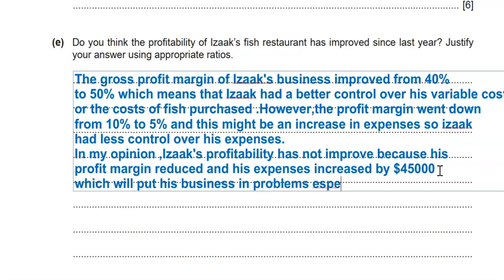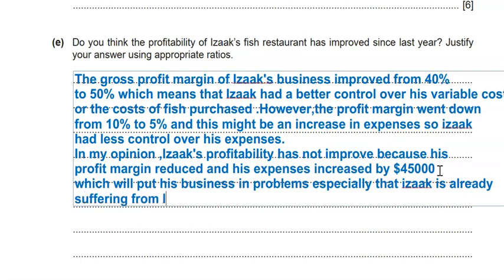Okay, especially, I'll also mention just because as if I know what I'm talking about, that Isaac is already suffering from low sales and, let's say, customer complaints. So I'll tell you what I'm trying to do.